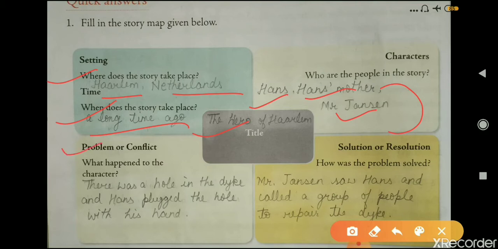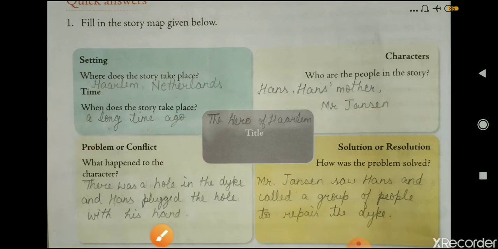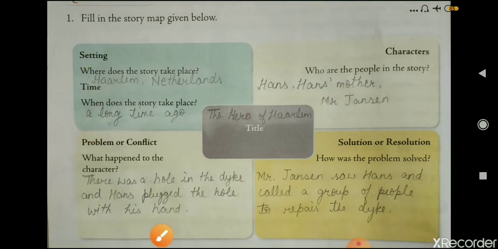Then problem or conflict. What happened to the character? There was a hole in the dike and Hans plugged the hole with his hand. Then solution or resolution means how the problem was solved. Mr. Jensen saw Hans and called a group of people to repair the dike. This is how the problem was solved. Okay, so these are the answers of this exercise. You have to complete this exercise in your book only, and write neatly. Now next one.